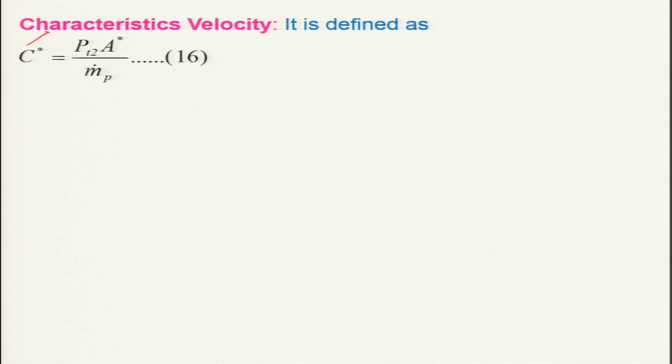Now, we will try to relate this characteristic velocity to other parameters like temperature, so that we can evaluate it from the theory itself. For that, we have to get from the isentropic flow the mass flow rate corresponding to the choked condition, which we have already discussed earlier.